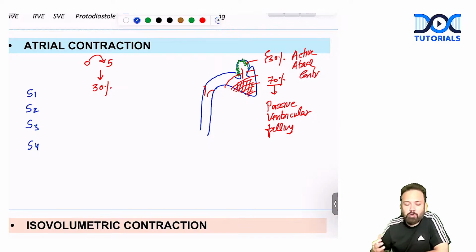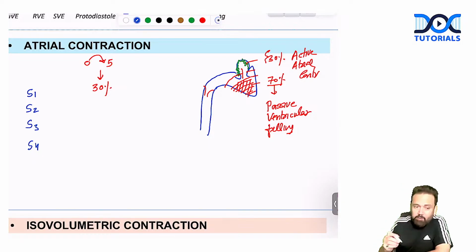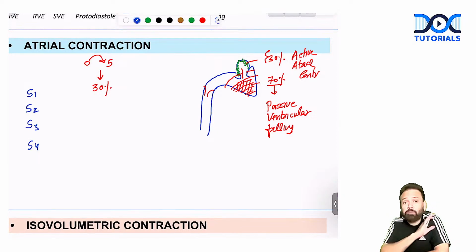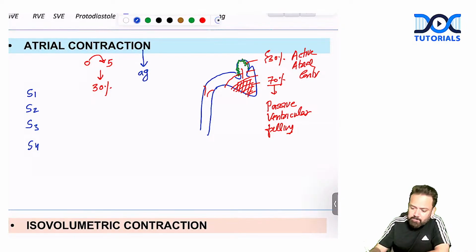In this class, if your answer is wrong, you will learn, and you will never make that mistake in your exam. Okay, I'll tell you, whenever atria are contracting, there is normally no sound, but only if atria are contracting against a rigid ventricular wall.